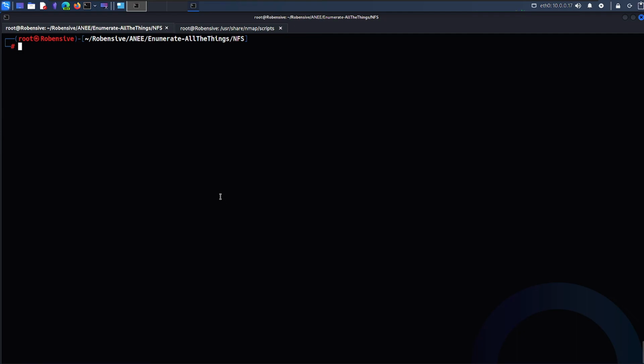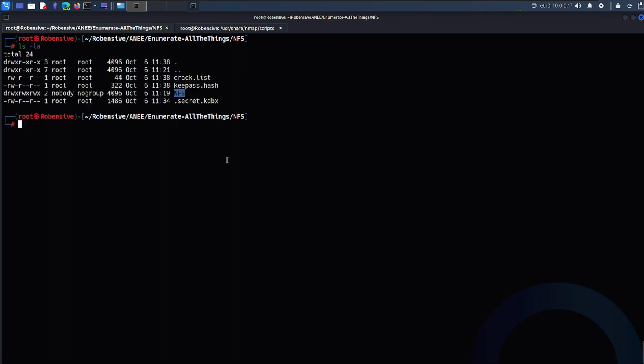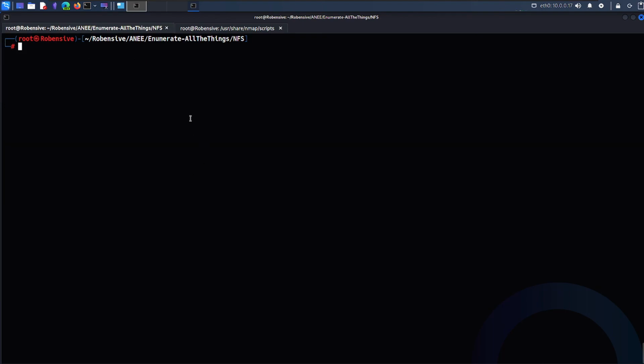Finding sensitive data can be very tricky, so it is something you have to take care of. Hidden files, folders, and the format of files. Somewhere you'll get a kdbx, somewhere you'll get different formats too. So read it, run strings on it, and it should be good. That's it. That's all for NFS, and see you in the next one.